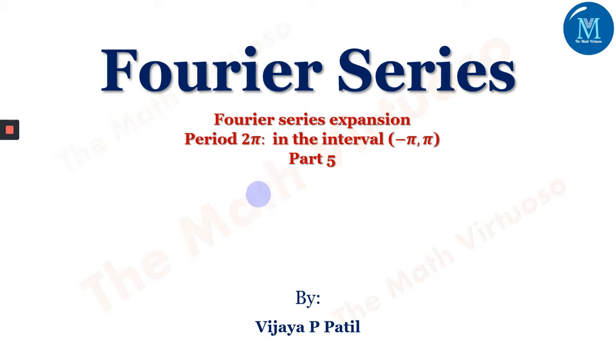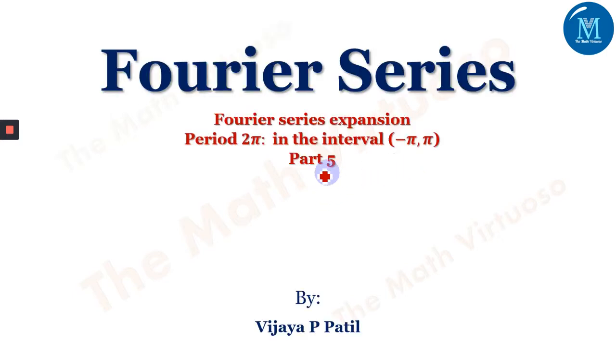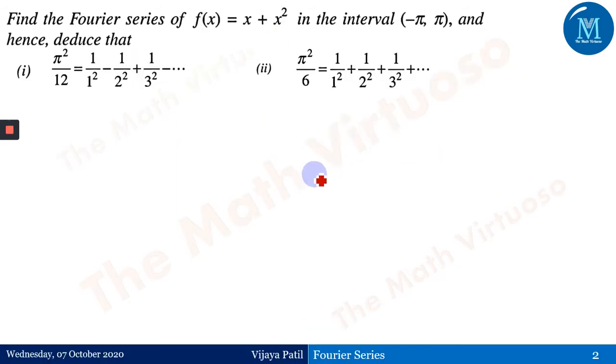Hello everyone. In continuation with the Fourier series, we'll be starting with the interval minus pi to pi, the period 2 pi interval. Find the Fourier series of f of x. This is the function given to us: x plus x square in the interval minus pi to pi, and hence deduce this particular thing.